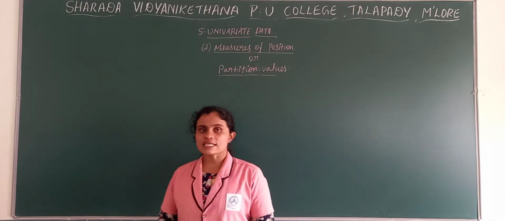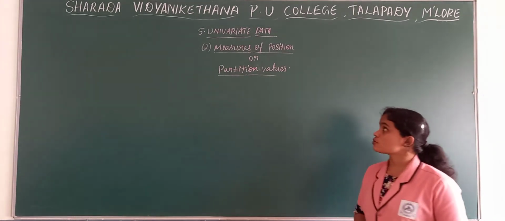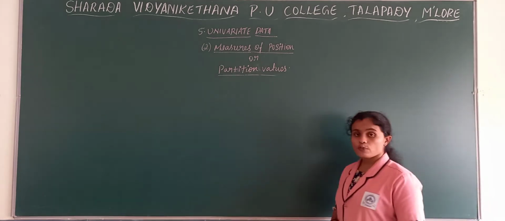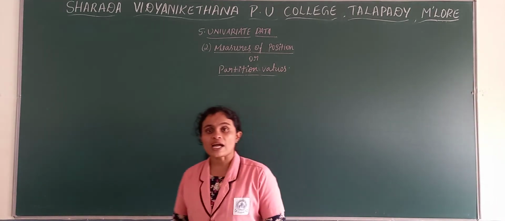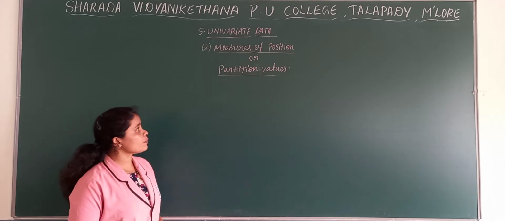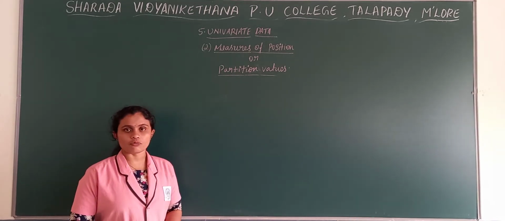And today we will discuss the second unit, that is measures of position, or we call it partition values. So what do you mean by measures of position or partition values?